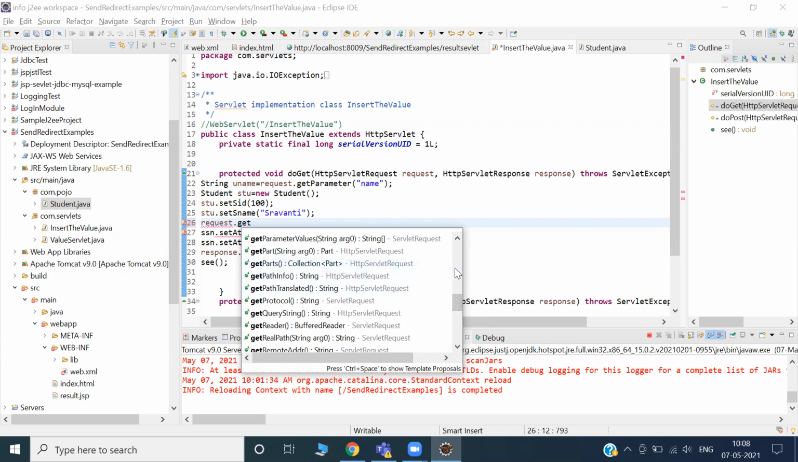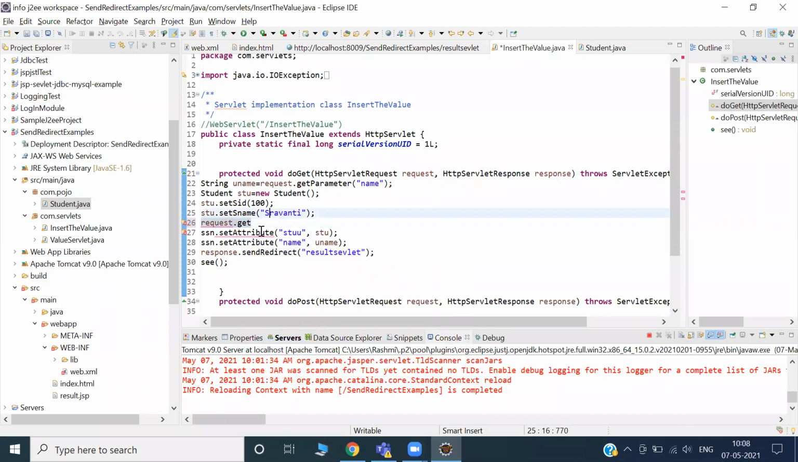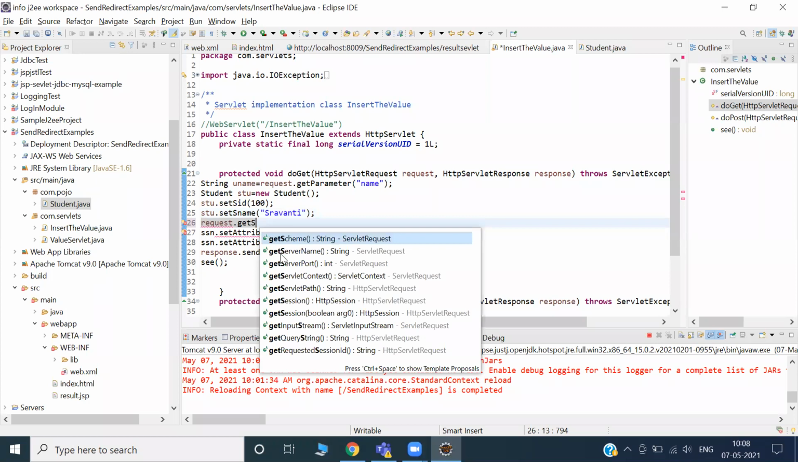There are so many methods. The people who created this servlet, oh my god, there are so many facilities they have given that you can utilize. Okay, getSession. Can you see getSession? Who can tell me what is the output of getSession? HTTP session, right?